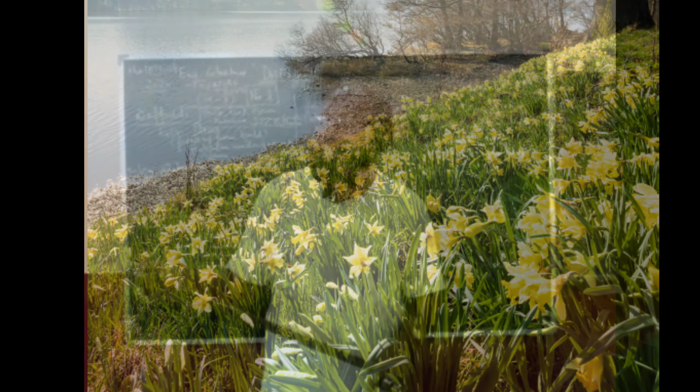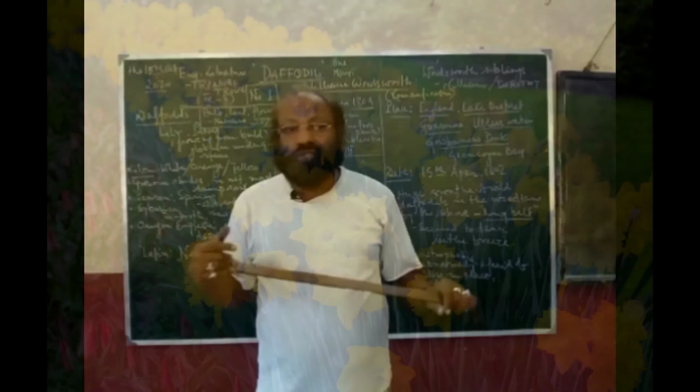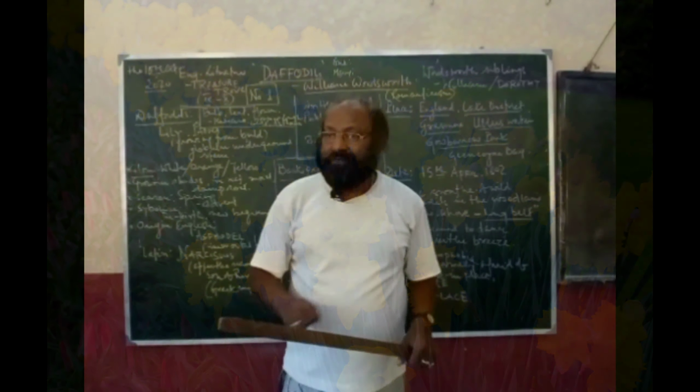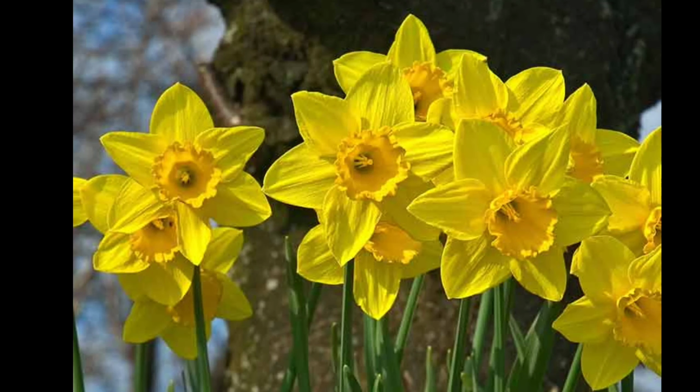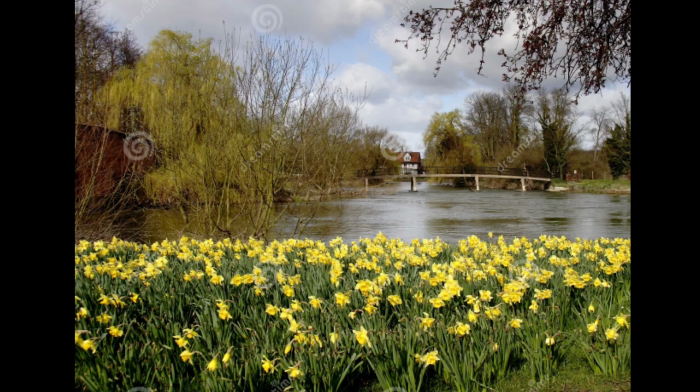In India, we are not at all accustomed to this word daffodil. Also, we have that type of a variety. A variety of daffodil is very popular in our country, and that is lily.